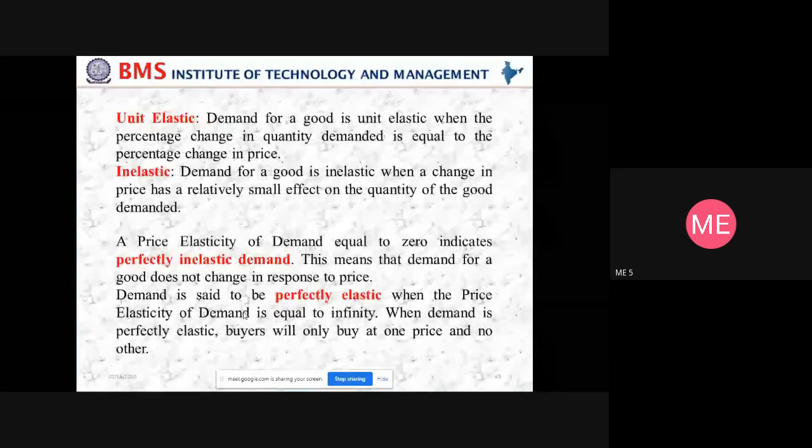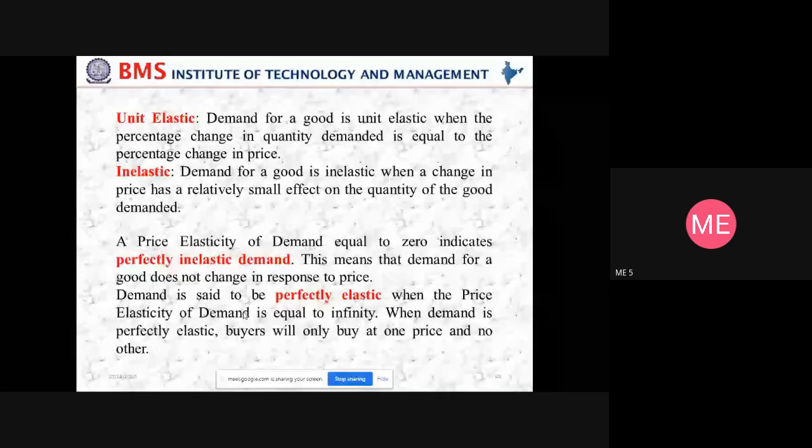Now, I have some definitions. What is unit elastic, inelastic, perfectly inelastic and perfectly elastic? Unit elastic means the demand for a particular product is unit, meaning one. It becomes one if delta Q by Q is equal to delta P by P, right? So when the percentage change in the quantity demanded is equal to the percentage change in the price, we can say it is unit elastic.